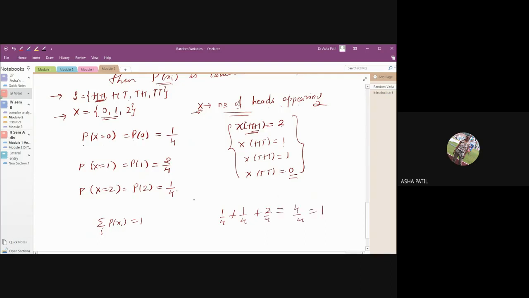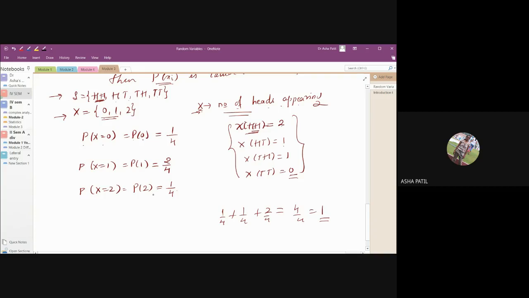The sum of all the probabilities will always be equal to 1. Such functions are called discrete probability functions. So this is an example of a discrete probability function.